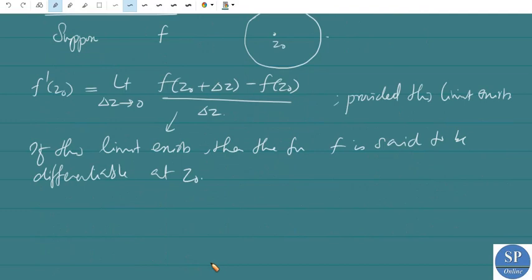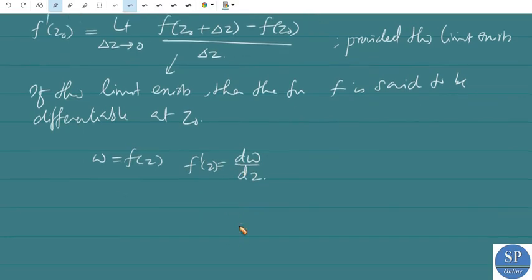Now the derivative of w equal to f of z is also denoted by f dash of z or dw divided by dz.